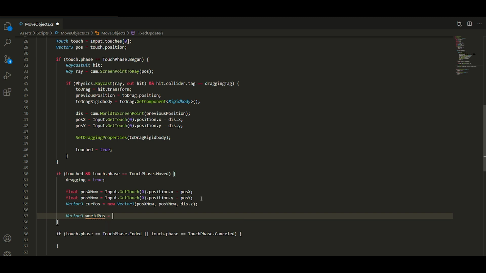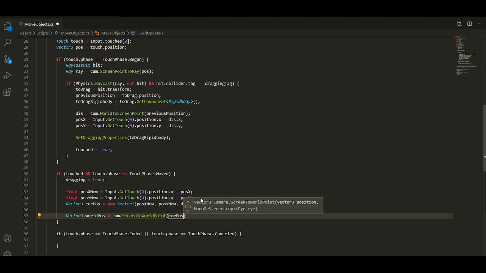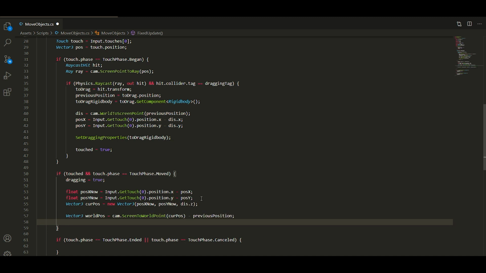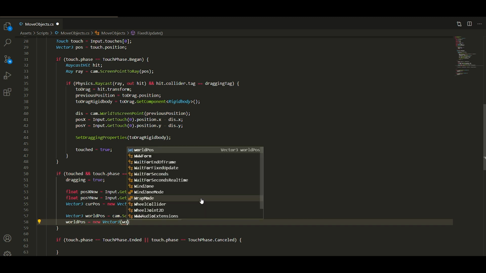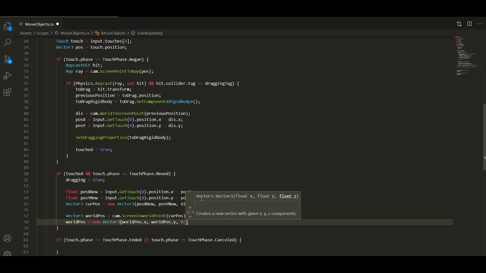This is the difference between screen to world point of current position and the previous position. And we want to set the Z value to null, because we are moving only on X and Y.